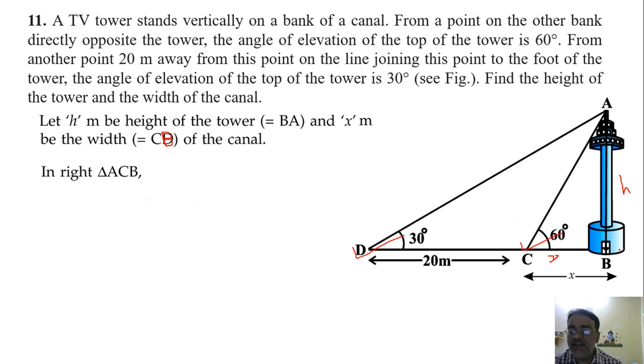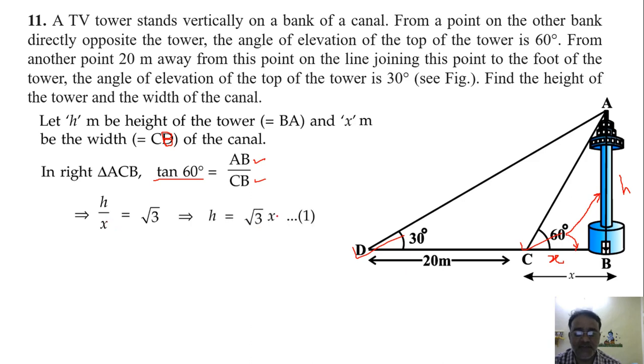And in right triangle ACB, this is x, and with respect to this angle, this is height, this is opposite, and this is adjacent. So here also we are using tan theta, that is tan 60 degrees equals AB upon BC. So what is the value of tan 60 degree? Root 3. And this is h and this is x. So h is equal to root 3 into x. Let it be equation number 1.